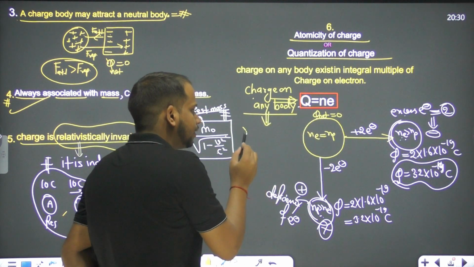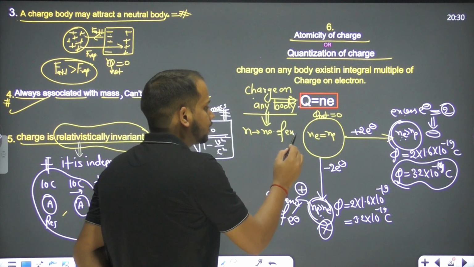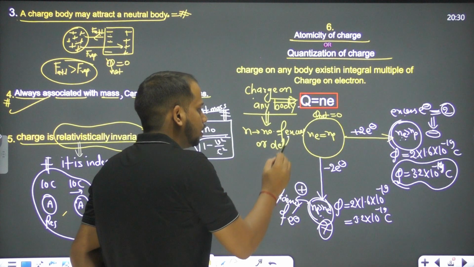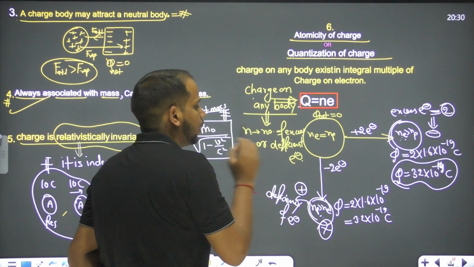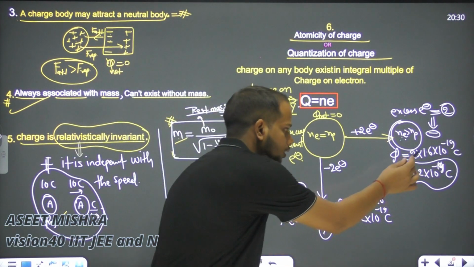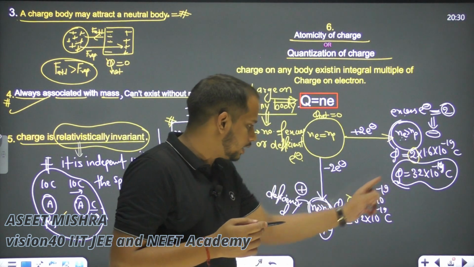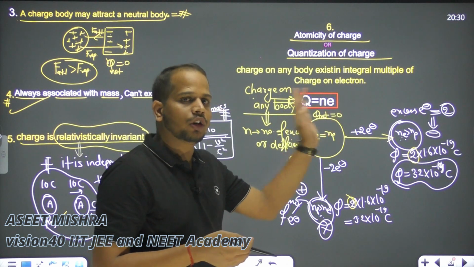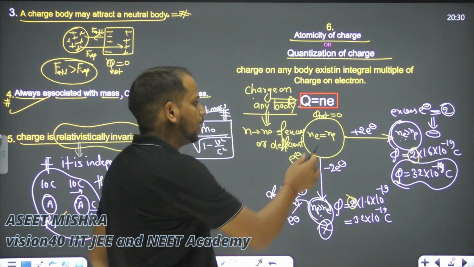Then N is what? N is the number of excess or deficient electron. Like you can see over here, what is the number here? 2, right? And what is the number here? 2. So this 2 is excess and this 2 is deficiency. So simply it's not any type of formula. It's normal basic algebra what we know previously, right? So this is Q equals to Ne.